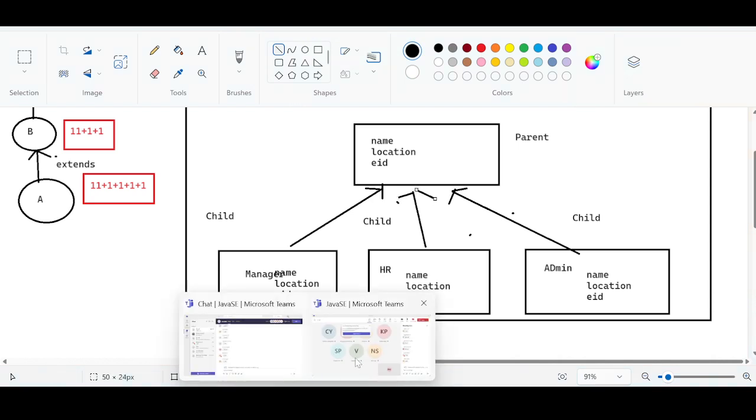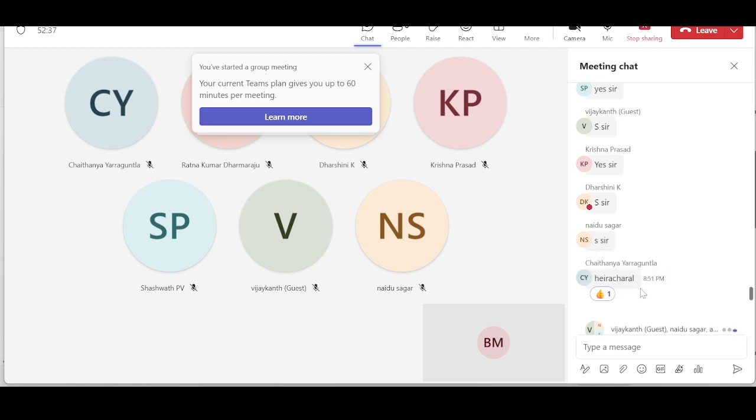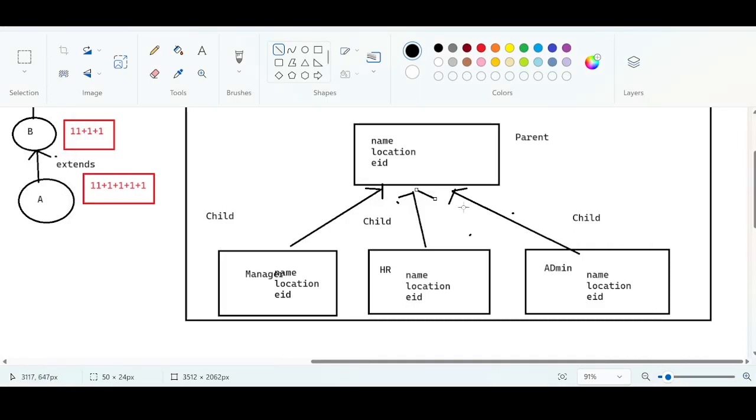Lot of theory we did. Hierarchical. Good, Chaitanya. You agree with Chaitanya, everyone? Yes, no? Yeah, hierarchical. Why are you taking so much time? Just remember, one parent. If you find one parent and if you find many number of childs, there are 3 different childs, you should be in a position to guess what kind of inheritance pattern it is. It is completely possible. We are going to design a program on top of this.